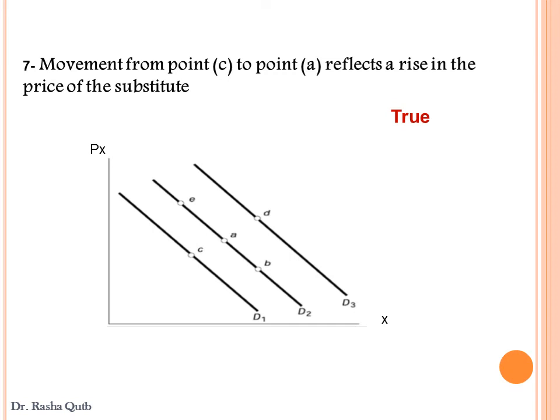So when the price of substitutes increases or rises, the demand for X would increase, and this is shown graphically by a shift in the demand curve to the right, or an upward shift in the demand curve from D1 to D2.